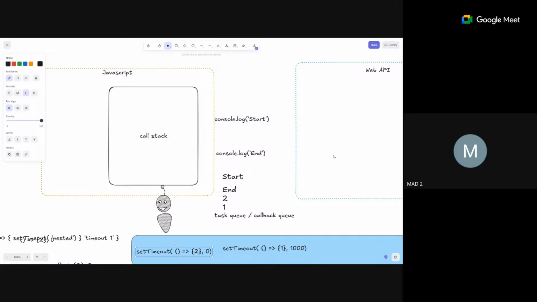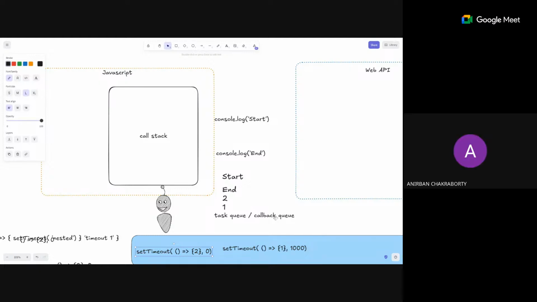Is that all, sir? Yeah. I have a small doubt, sir. console.log is not given, so how did 2 and 1 get printed? Oh, I mean to say, I did not write the full code over there. I just wrote 2 and 1, but actually it should be console.log(2) and console.log(1) over here, just to shorten this.